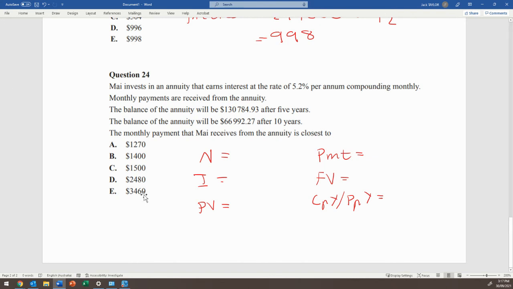All right. So what we can do here is work out, using this as our starting point and this as our end point, what the payment will be. We're going to use the 130,000 as our present value where we're starting from, and our future value will be the 66,000. So let's start by putting those in. Now it's an annuity, so our PV will be a negative, and our FV will be a positive.